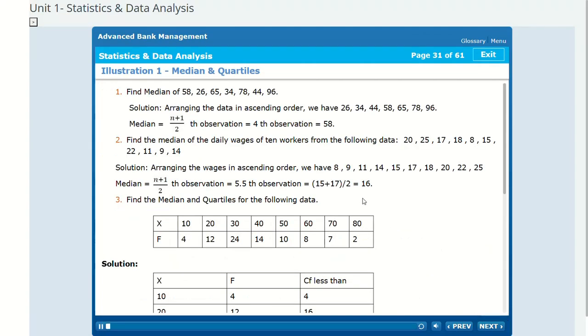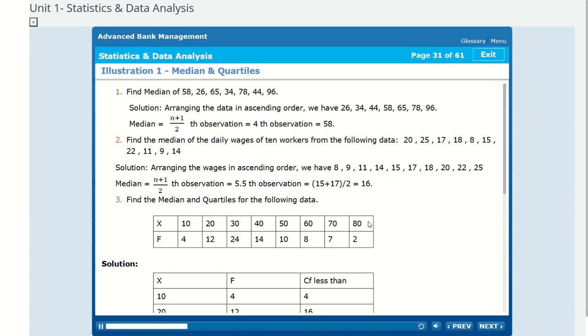Illustration 1, Median and quartiles. 1. Find median of 58, 26, 65, 34, 78, 44, 96. Solution. Arranging the data in ascending order, we have 26, 34, 44, 58, 65, 78, 96. Median equals the (7 plus 1) by 2 th observation, which is the 4th observation, equal to 58.